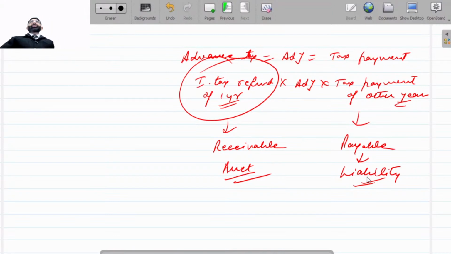If it can be registered according to Income Tax Act, according to the government law, then it will be allowed to be adjusted. Otherwise, we cannot show it as a net. We'll have to show assets and liabilities separately.